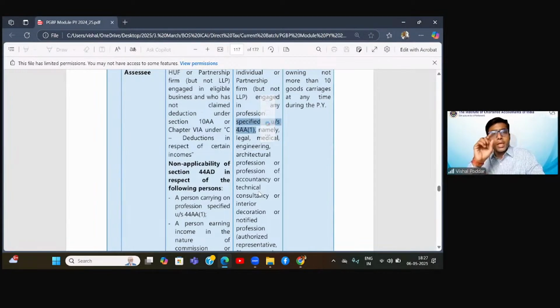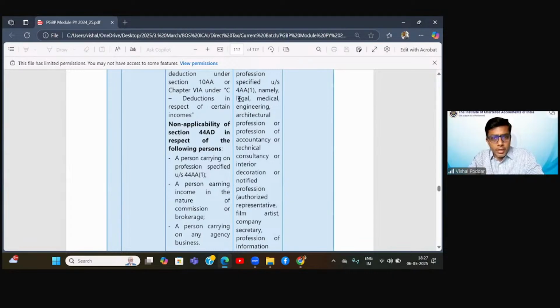So remember this, if you are a professional but not covered in this list of specified professions, then you are not covered in 44ADA, you are covered in 44AD. Please be clear. These are those minute points where a question can be expected in the exams and where you need to be prepared. What is the specified profession list?